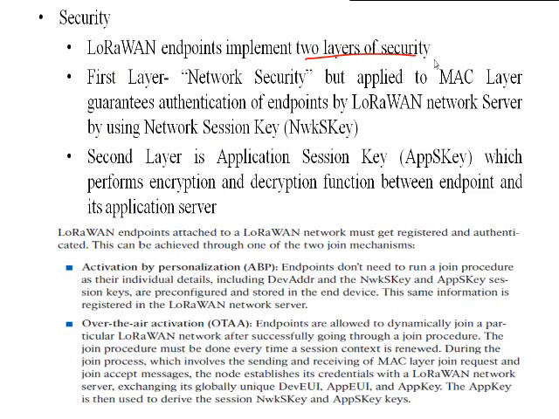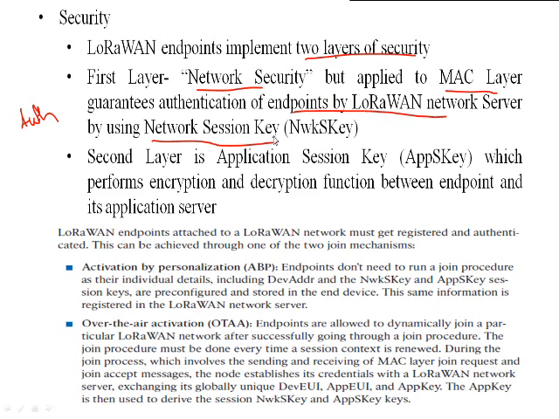The first layer is the network security. It is applied at the MAC layer. Here you are using authentication. This network security is applied to the MAC layer, which guarantees the authentication of the endpoints by the LoRaWAN network server by using the network session key.